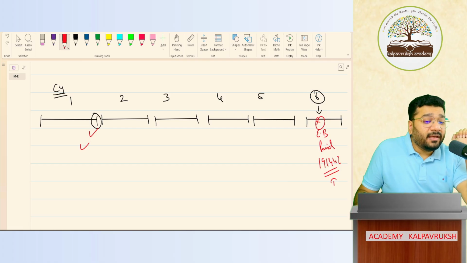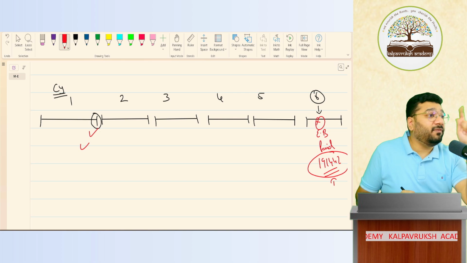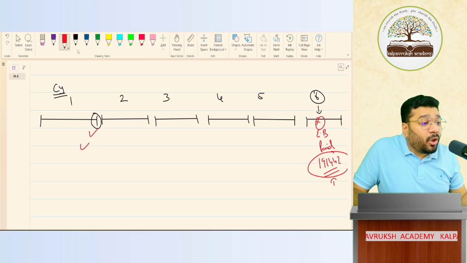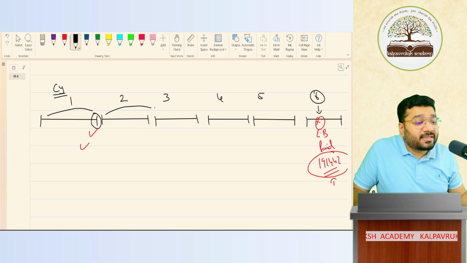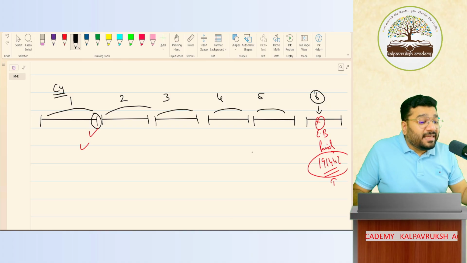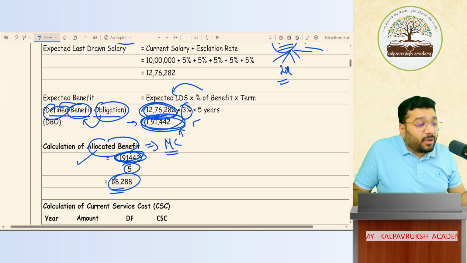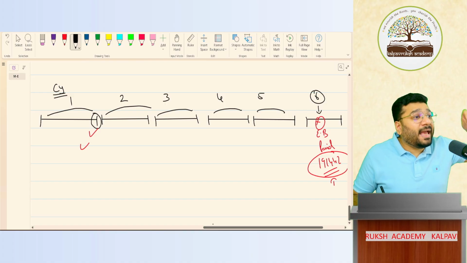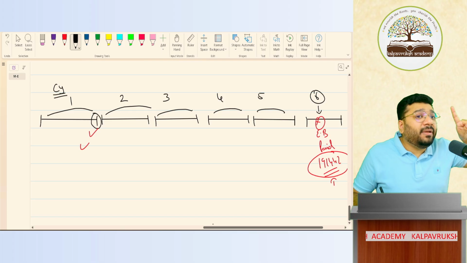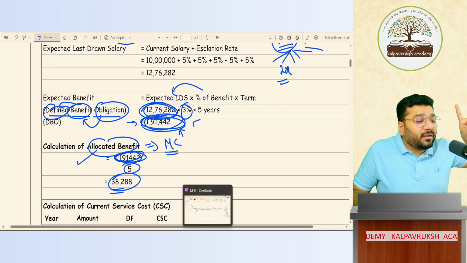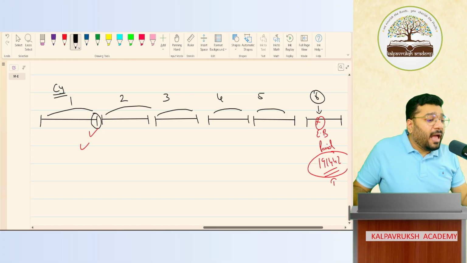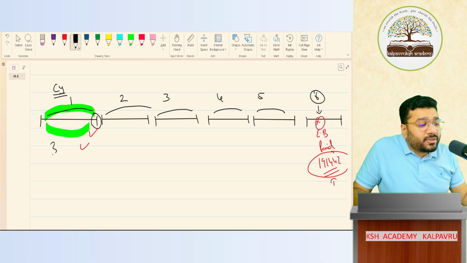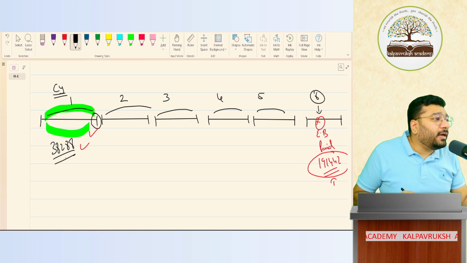What is matching concept saying? This 1,91,442 what you're paying in future is because of what? What is the condition to get this money? The condition is that the employee has to work for 5 years. For every completed year of service, he will get 38,288 per year. But what is the condition to pay this money? That this employee has to work for 5 years. For each completed year, he's getting 38,288. Okay, not okay. But when the benefit is coming during this period, in the period, 38,288 should be recorded as expenditure or not?